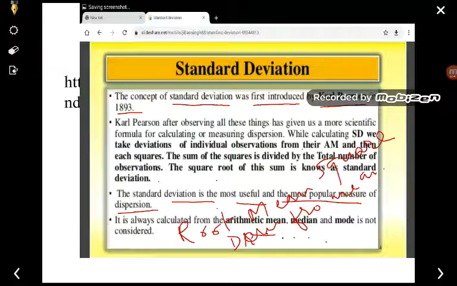This is a very good example of dispersion, or how much dispersion there is from the mean, which can be measured by means of the standard deviation. So it is always calculated from the arithmetic mean. From the arithmetic mean we can calculate it, either by means of the median or by means of the mode.